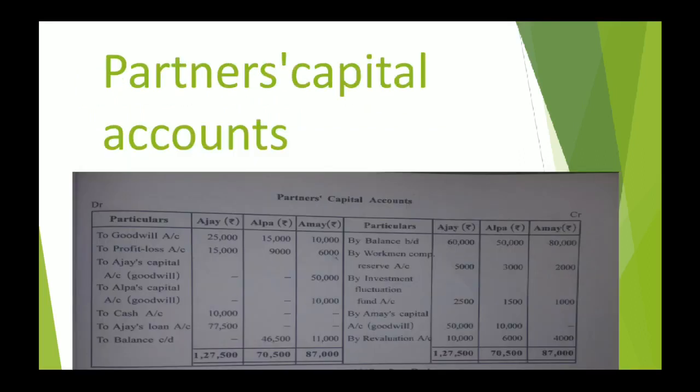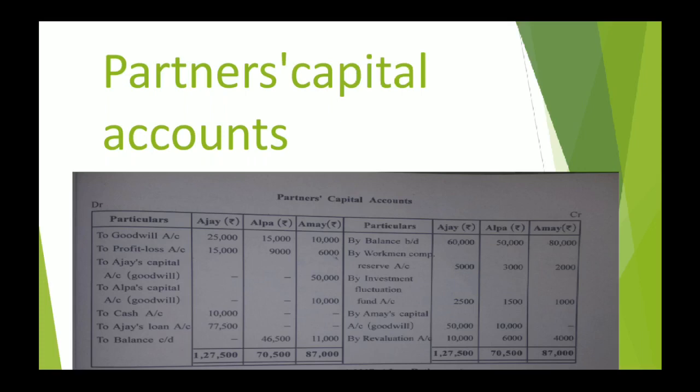Obviously, the posting for this is in partners' capital accounts. Now, if you remember the rule of posting, the one who has been credited in journal entry is to be debited. That particular effect is to be given on debit side of the ledger account. So, partners' capital accounts we are talking about.